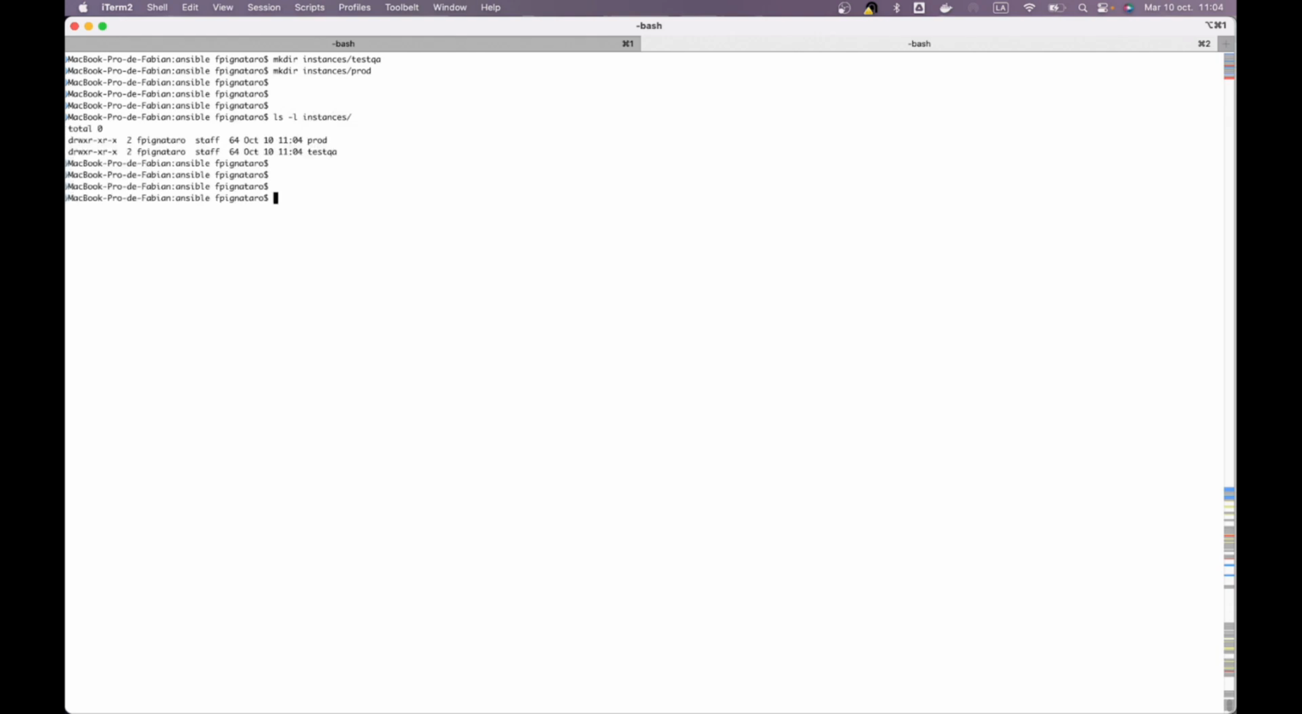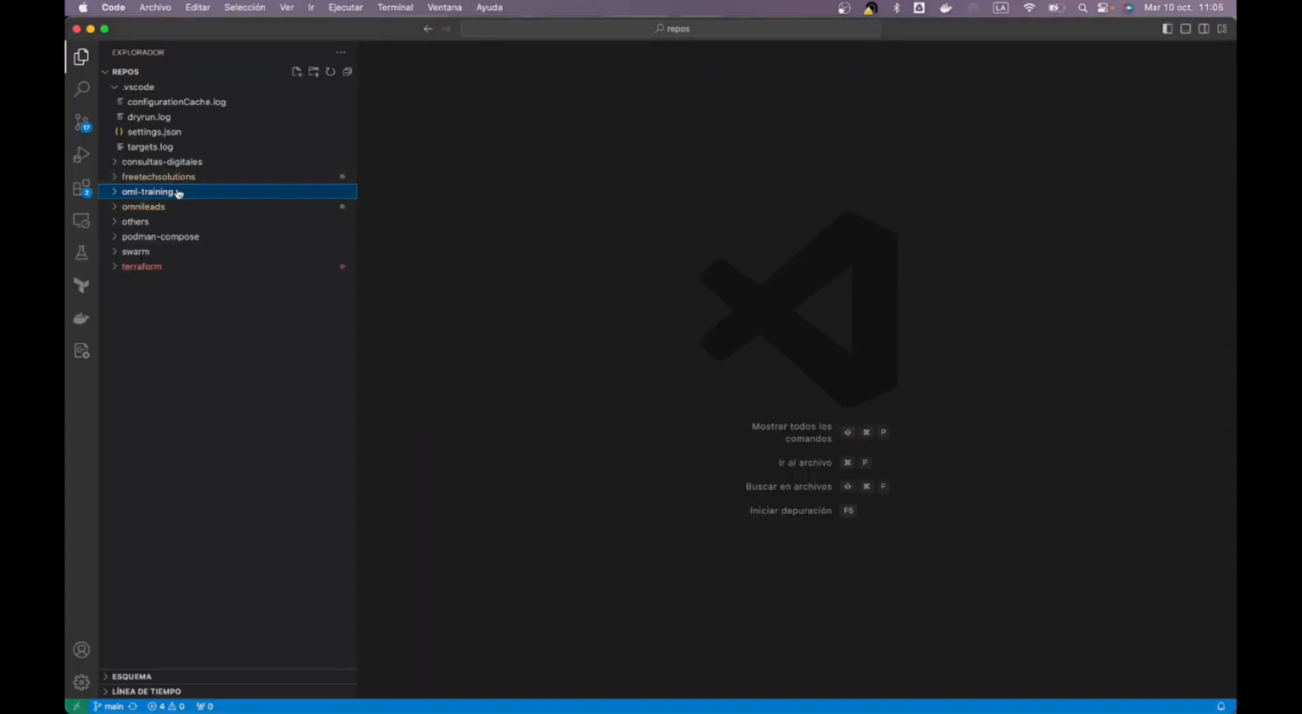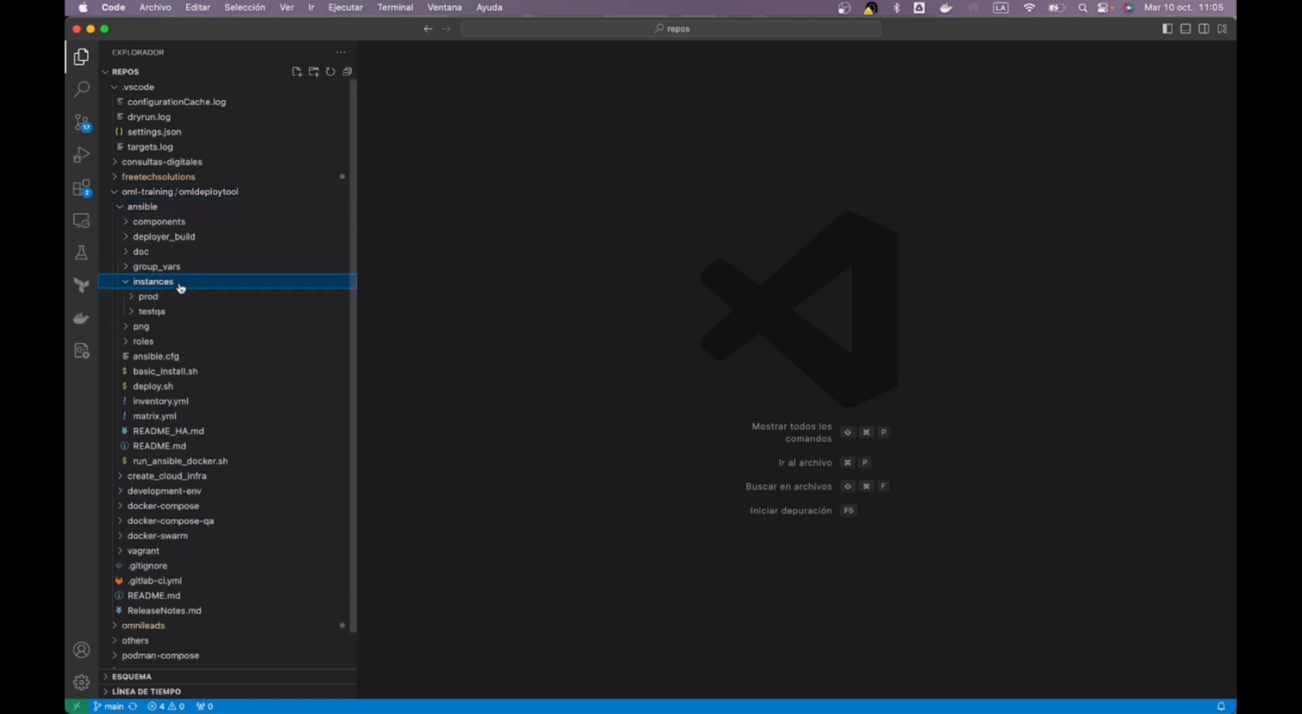And what I'm going to do now is copy the inventory file that's here in the root of the Ansible folder inside, for example, instances, test. So now I'm going to see it easier in my code editor. Here inside Ansible, I have the instances folder I just created. Notice this folder is already shown by the editor in another color.